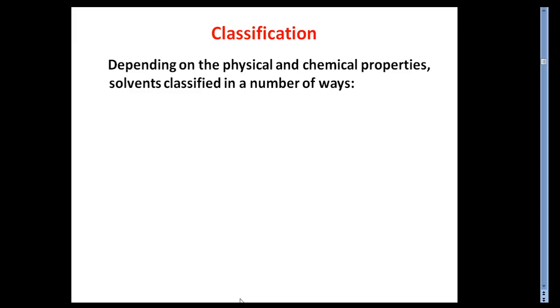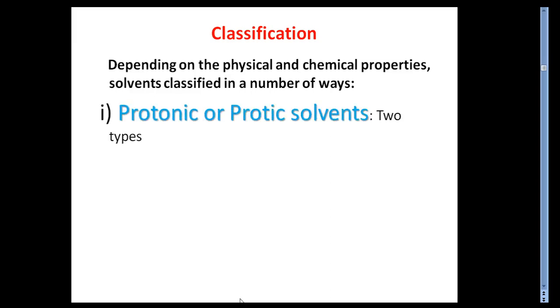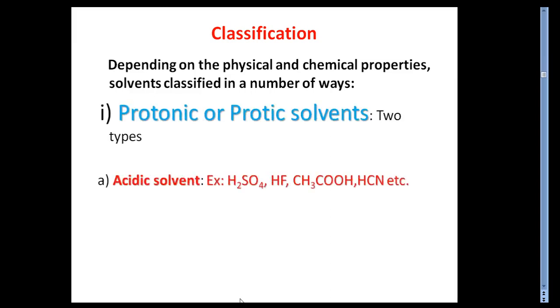A solvent is a liquid that serves as the medium for reactions, and it can serve two major purposes: ionizing and non-ionizing, where ionizing is the part of polar or ionic solvents, and non-ionizing is the part of non-polar or non-ionic solvents.